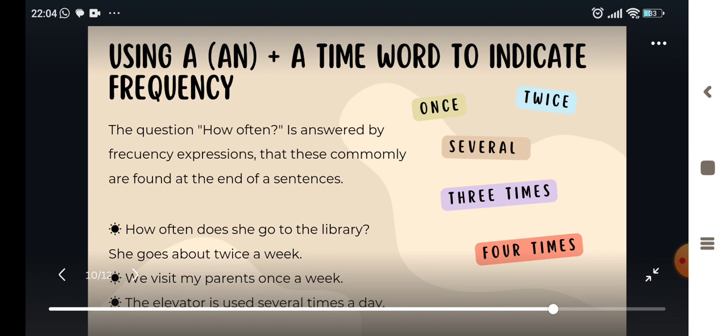"How often does she go to the library?" "She goes about twice a week." "We visit my parents once a week." "The elevator is used several times a day." In this case, we are answering the question "how often." How often do we visit my parents? Once a week. How often is the elevator used? Several times a day.